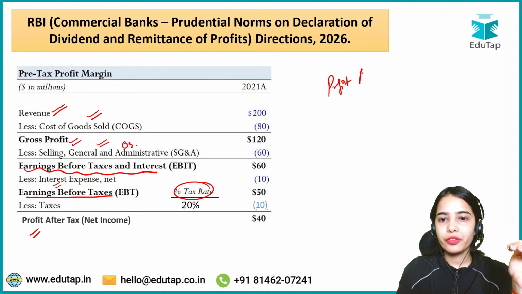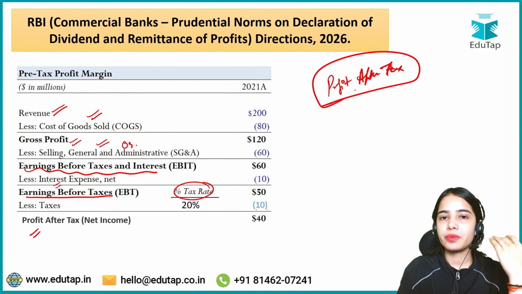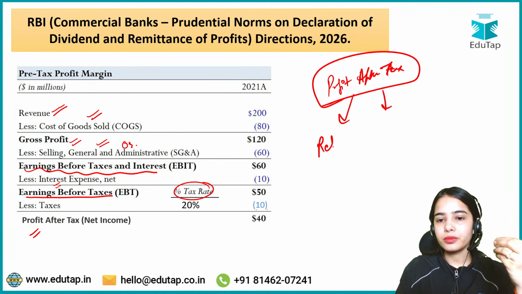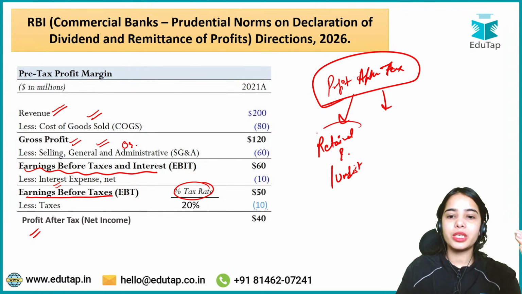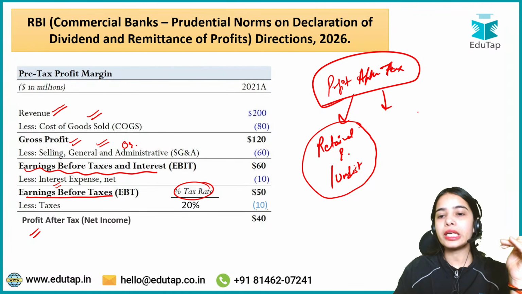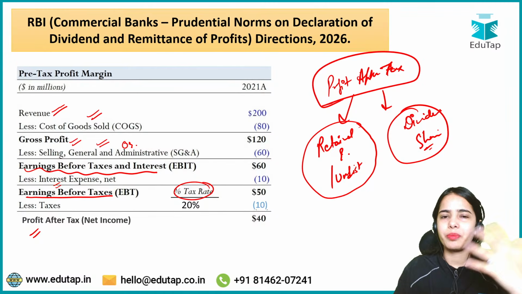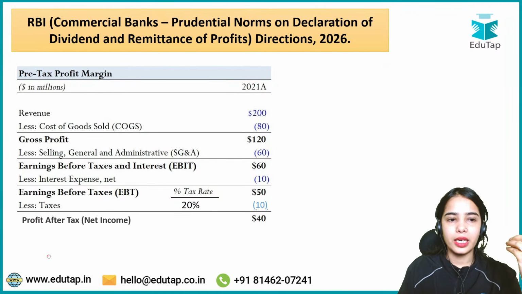So the profit after tax is the profit from which the tax has been paid. All the expenses have been paid. So whatever is left should be going for the retained earnings, that is undistributed profit. From this profit after tax, the company will keep the retained earnings, undistributed profit, and the rest will be given in the form of dividend to the shareholders. That is the basic idea.